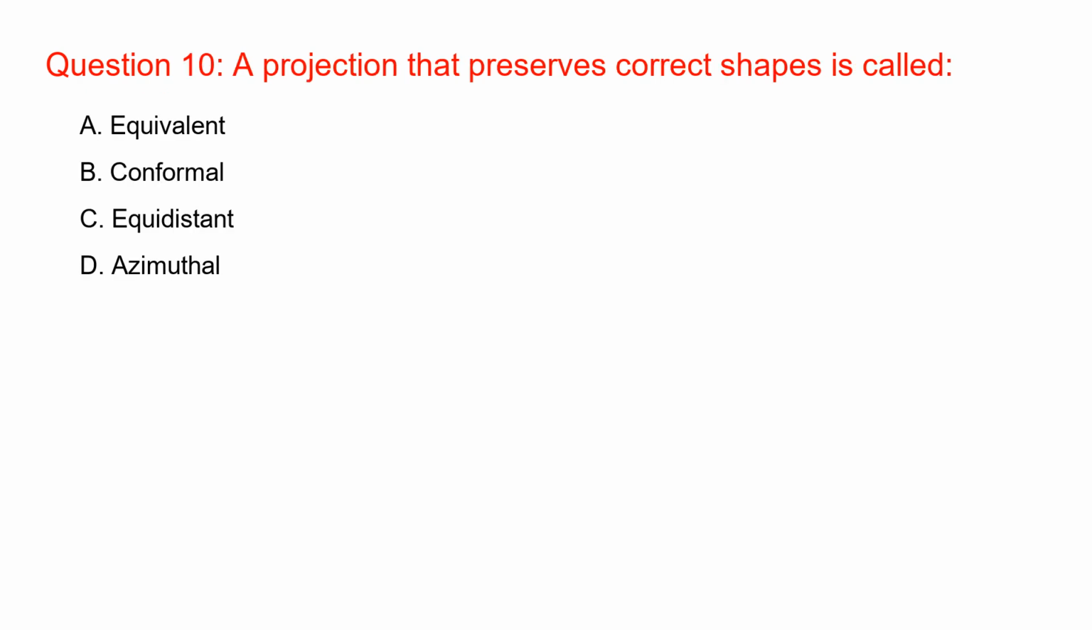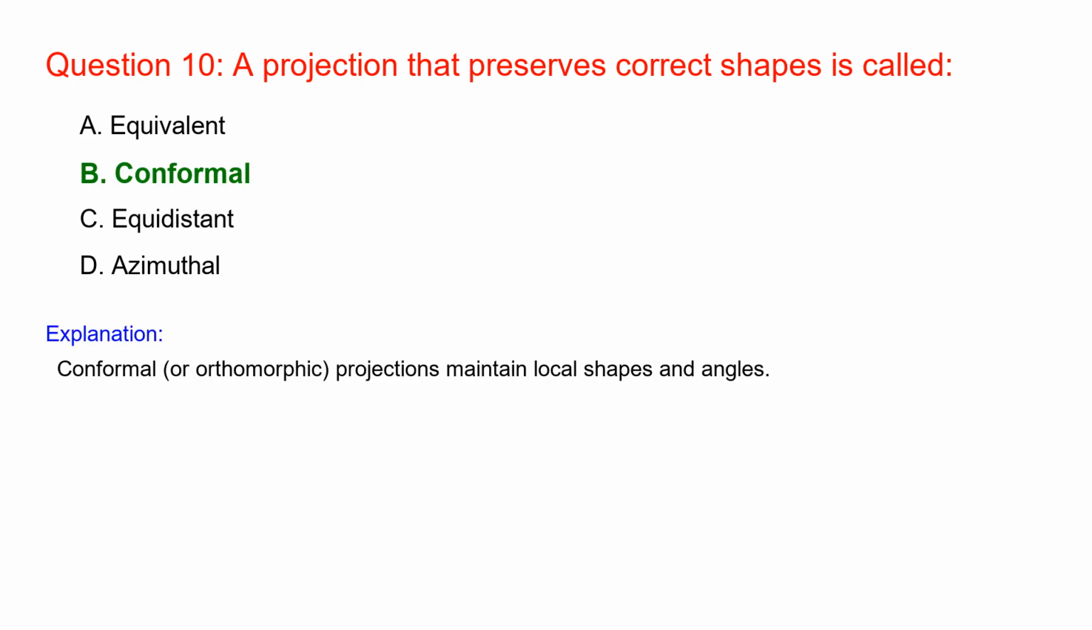A projection that preserves correct shapes is called conformal. Conformal or orthomorphic projections maintain local shapes and angles.